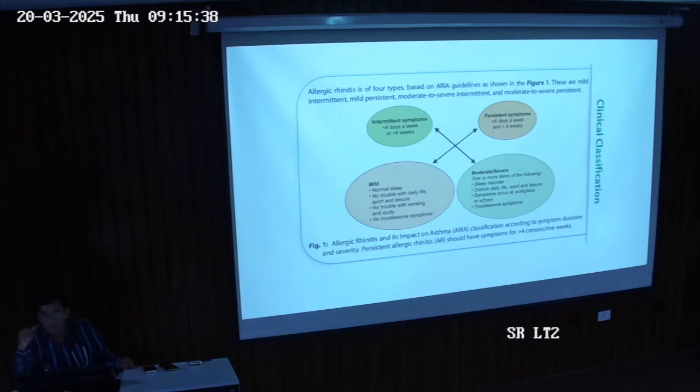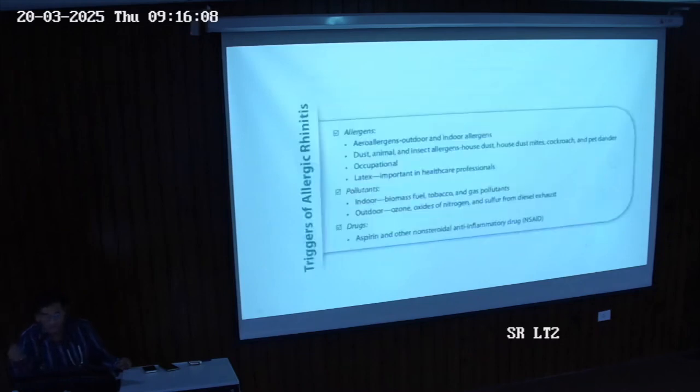So that is why it's important. Suppose anybody is in the persistent moderate to severe category with persistent symptoms, we'll start with therapies we'll discuss in later slides. But when we do follow-up and find the symptoms subside, then we'll step down the treatment. Plus we classify, then we choose which category the patient lies in, and then we start the treatment. So that's why this classification is important, and this is the main thing. So this is the clinical classification.